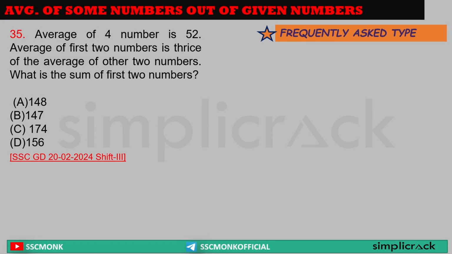Frequently asked type. Average of 4 numbers is 52. Average of first 2 numbers is thrice the average of the other 2. Let's say, sir, A plus B plus C plus D by 4 is equal to 52. It is saying A plus B by 2 is equal to 3 times C plus D by 2. This is what it is saying. If I cross out both, I can write, sir, A plus B is equal to 3 times C plus D. Simple. Yes or no? Yes. Sir, A plus B is equal to 3 times C plus D.